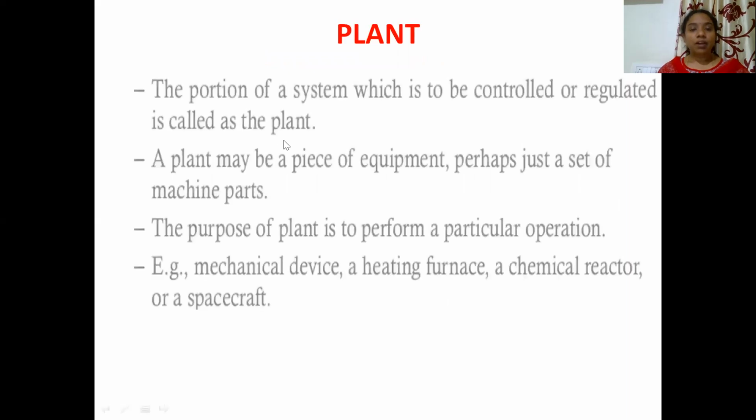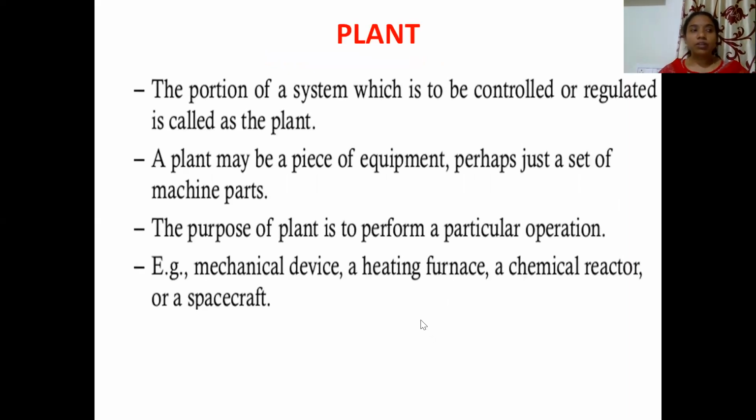So what do you mean by a plant here? I told you that a control system is regulating the system, which is also known as a plant. The portion of a system which is to be controlled or regulated is called a plant. So we need to control the plant or a system. A plant may be a piece of equipment or just a set of machine parts.